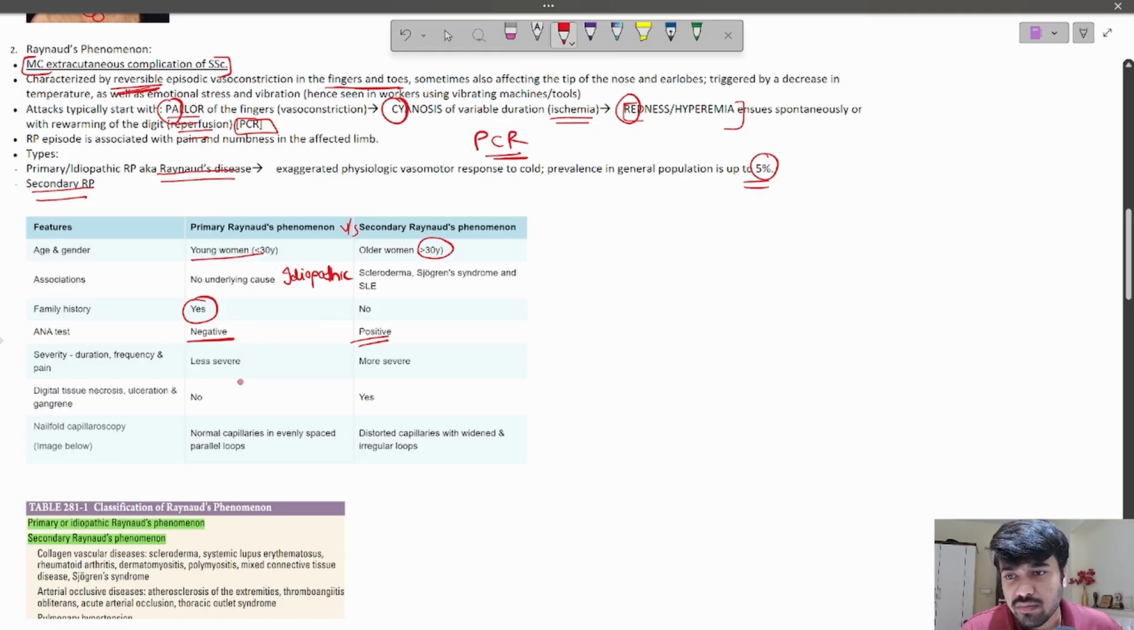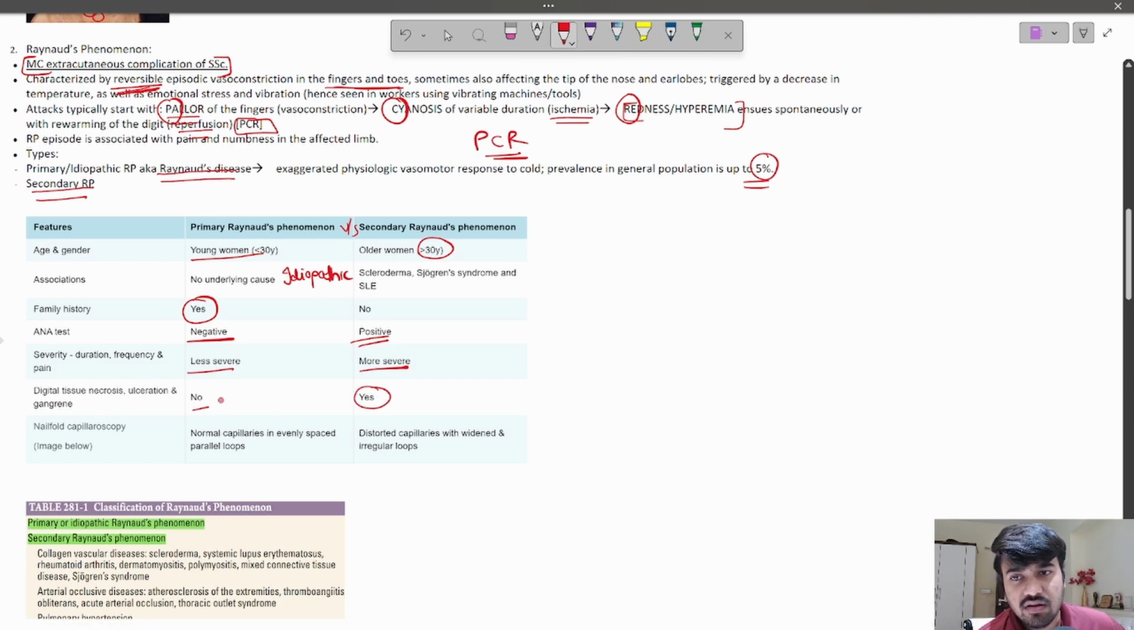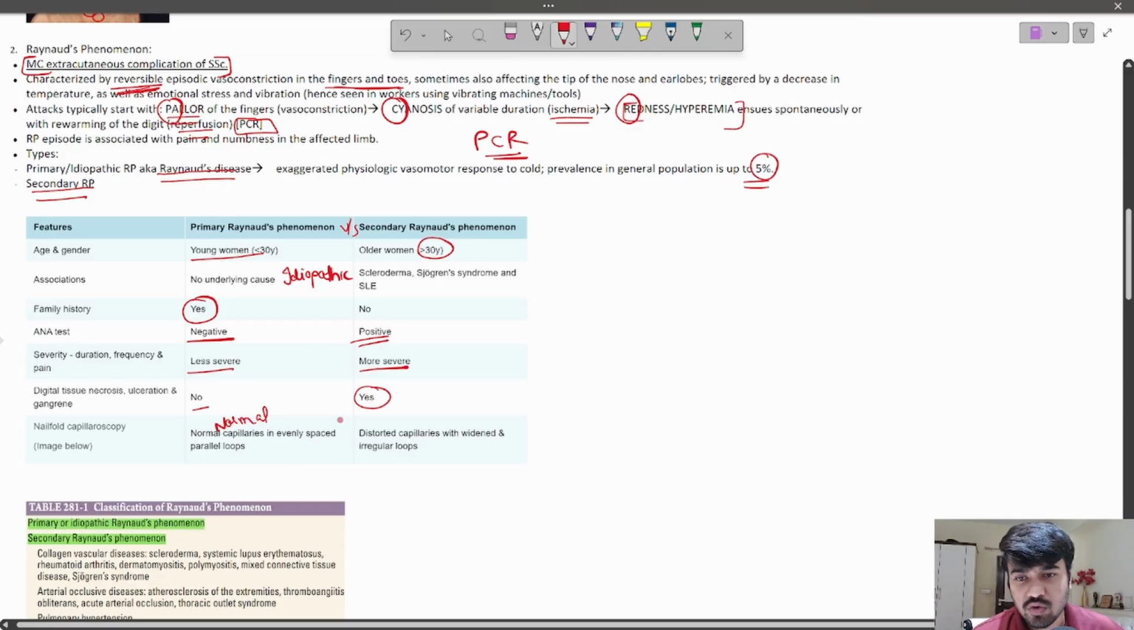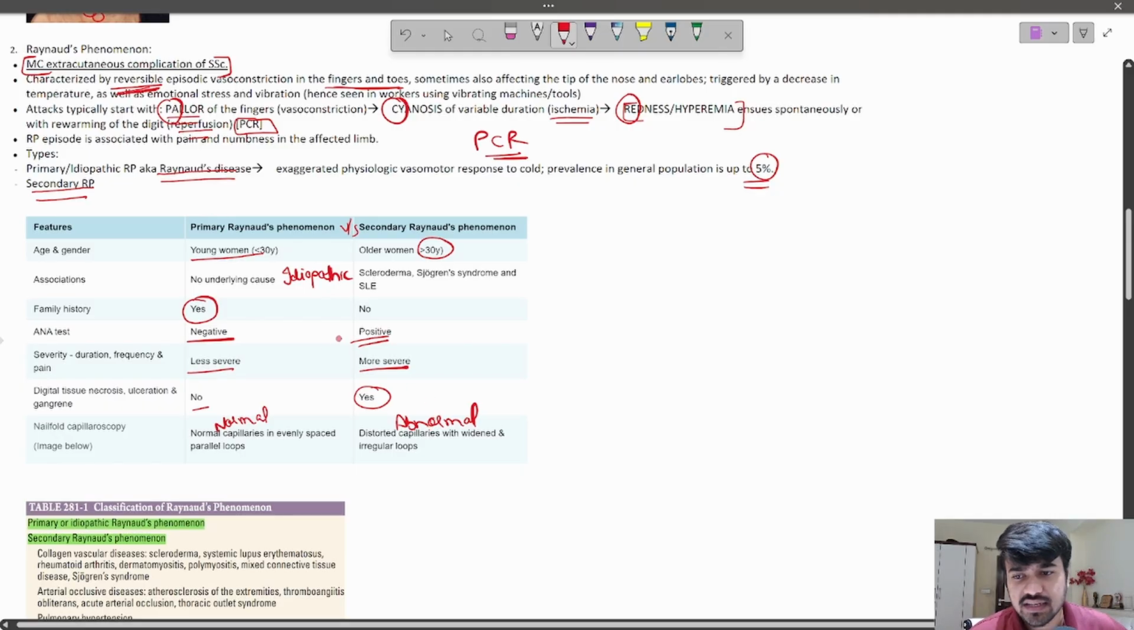Next up, primary Raynaud's phenomenon is less severe and is not associated with complications like digital necrosis, ulceration, and gangrene, while secondary Raynaud's is more severe and is associated with complications like digital tissue necrosis, ulceration, and gangrene. Also, primary Raynaud's will have normal nail fold capillaroscopy: normal capillaries and evenly spaced parallel loops, while in secondary Raynaud's there will be distorted capillaries with widened and irregular loops. Basically, nail fold capillaroscopy will be abnormal. So these are the differences in primary and secondary Raynaud's.